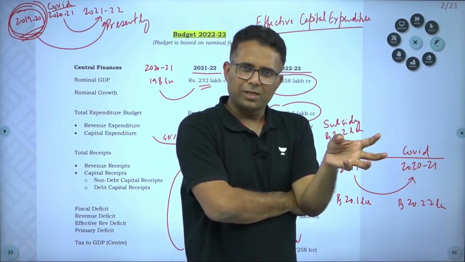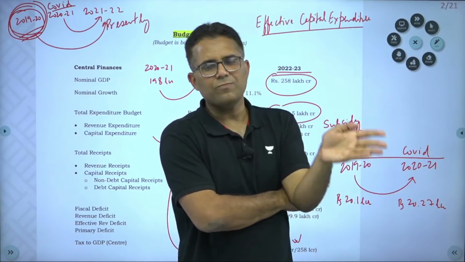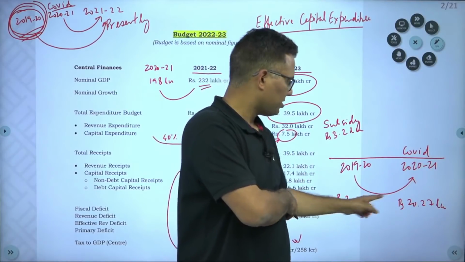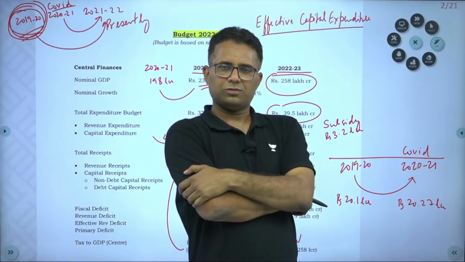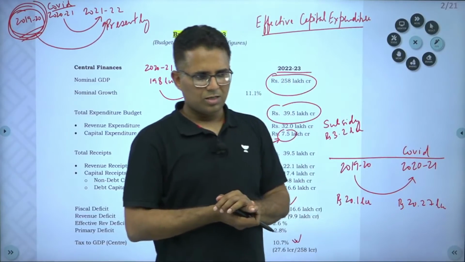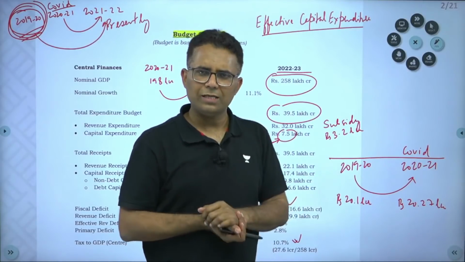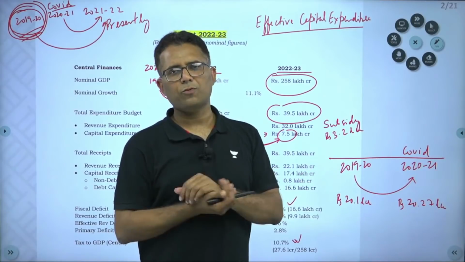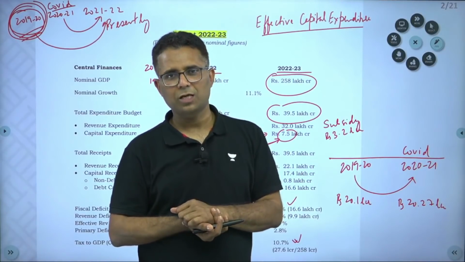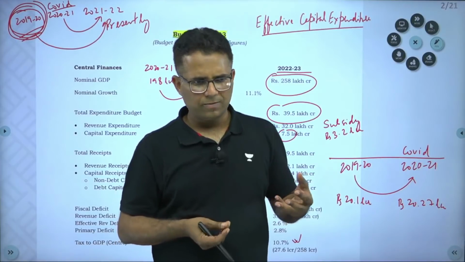So informal activities got impacted a lot, and GDP got impacted a lot, but tax collection did not get impacted a lot. Because most of the economy hit was informal activities, on which the government was not collecting GST or tax. So as such, tax was not hit much. This is one reason.